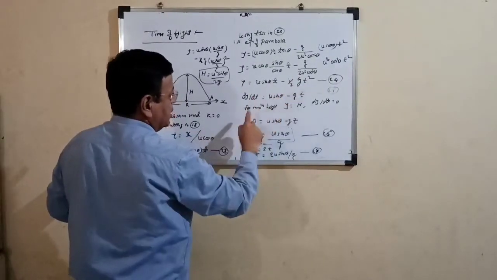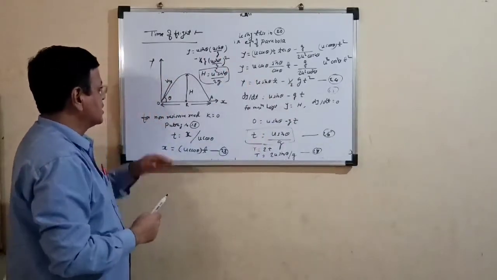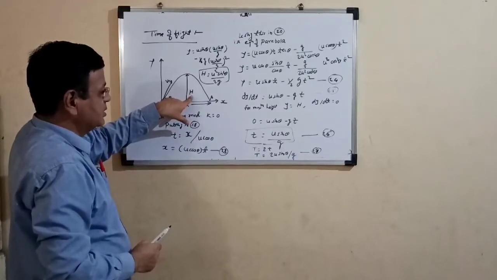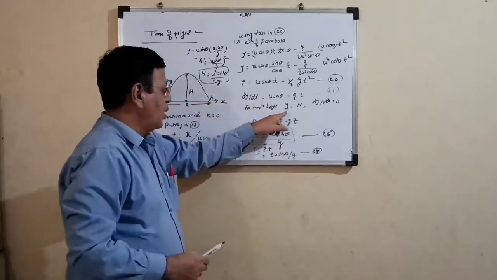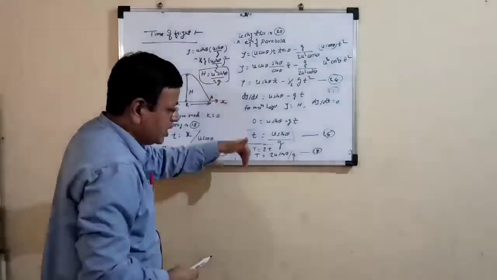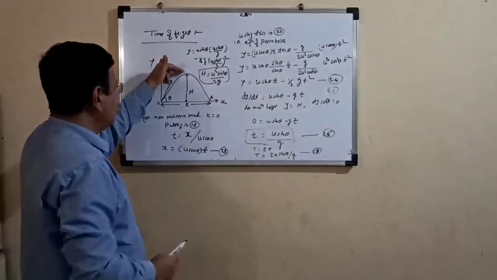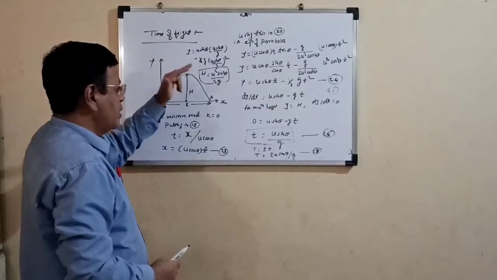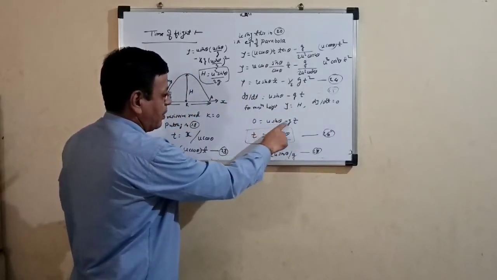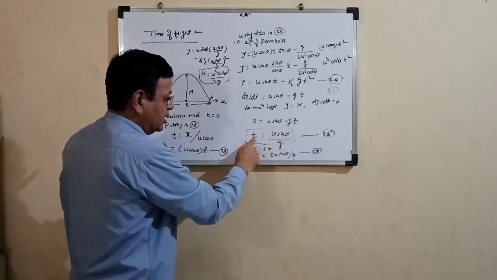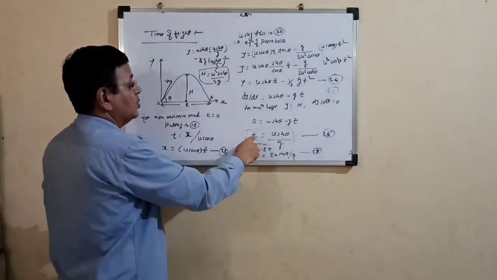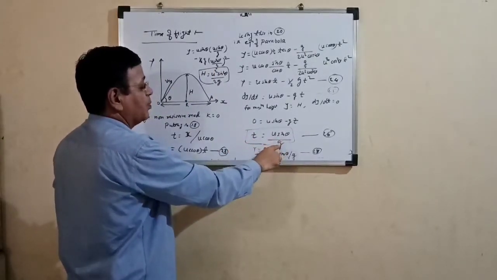For maximum height, which is noted by the maximum displacement of the particle in the vertical direction, that is h, we say y is equal to h. At this maximum height the body starts going toward the downward direction, that is, the velocity is going to be 0 at this place. So we say dy by dt is going to be 0. So 0 is equal to u sin theta minus gt. Solving for t, t is equal to u sin theta upon g, and that is nothing but the time of flight. So the time of flight is t is equal to u sin theta upon g, this is equation number 26.